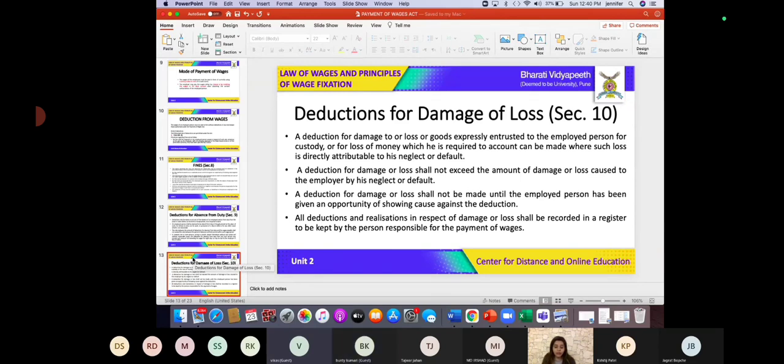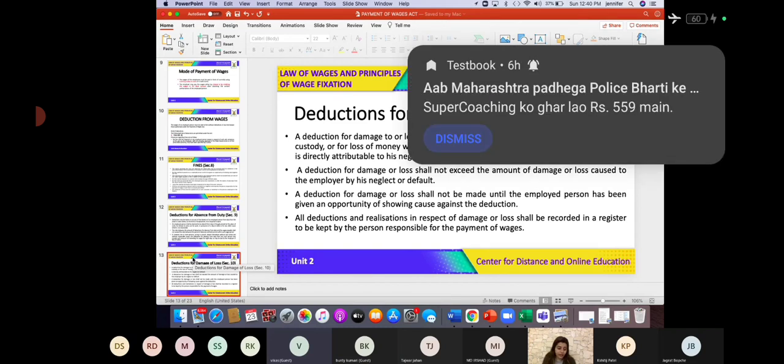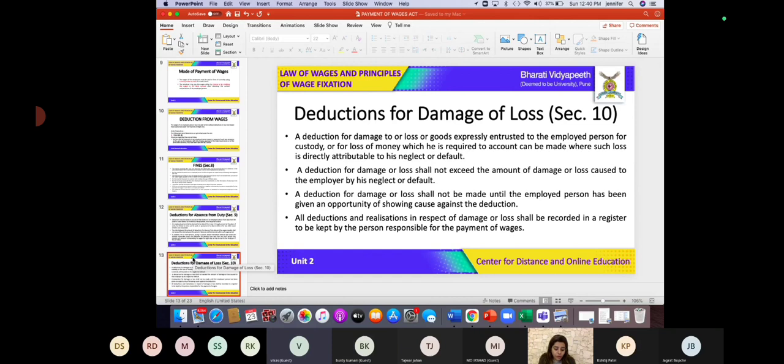So obviously, the employer in such a scenario will have a right to lawful deduction. Right? So, what does it say? It says if any such damage or loss is happening, definitely deductions are going to be considered as lawful, right?